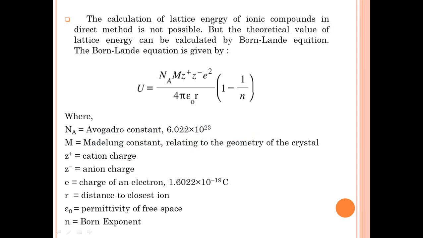The calculation of lattice energy of ionic compounds by a direct method is not possible, but the theoretical value of lattice energy can be calculated by the Born-Lande equation.